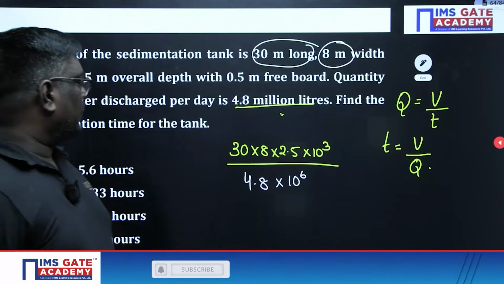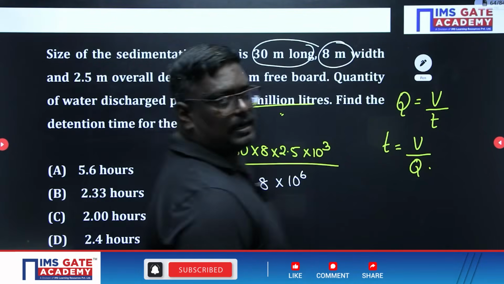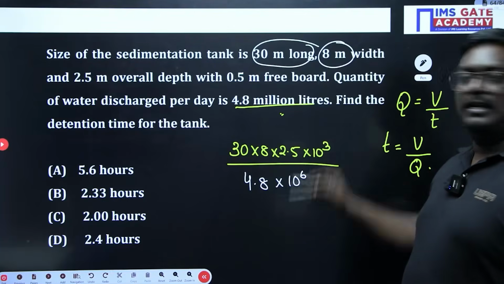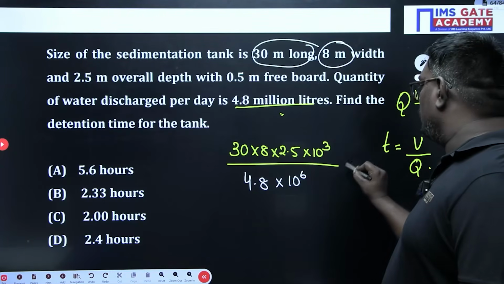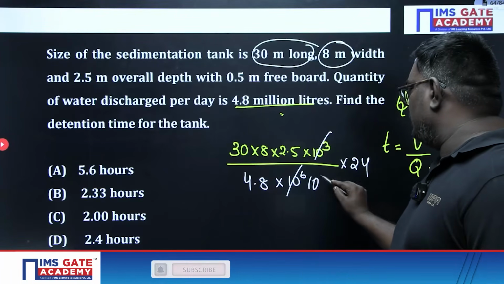How much, sir? 4.8 million liters per day. This is per day, right? 4.8 million liters per day. So divided by 24. So 10 power 3, 10 power 3. Here it will be 10 power 3.